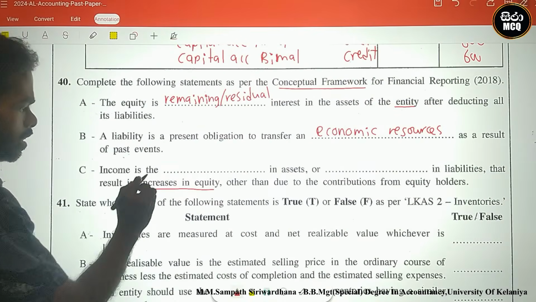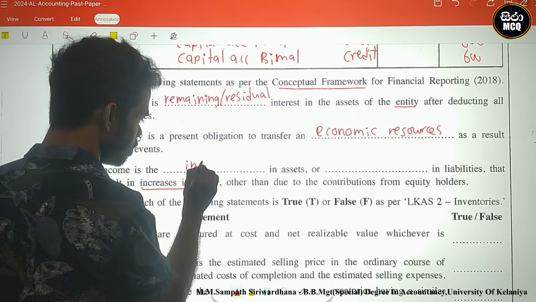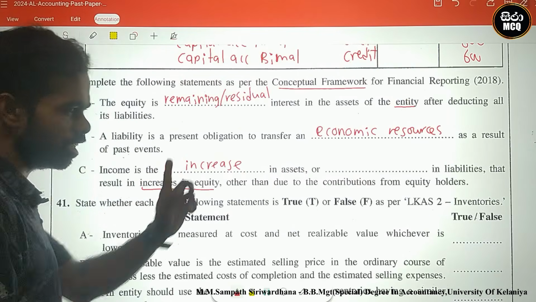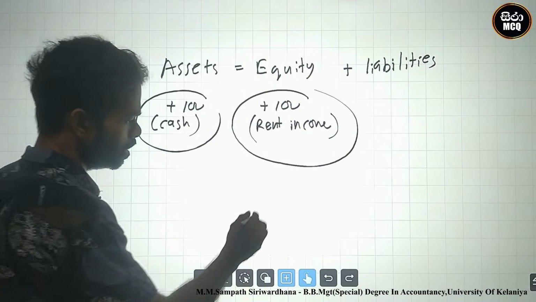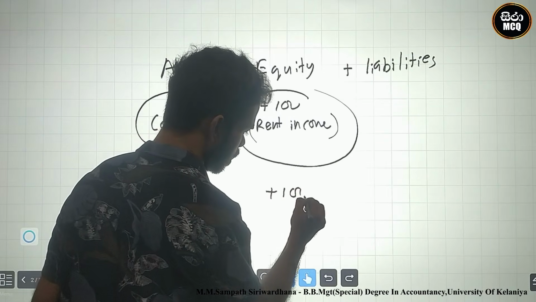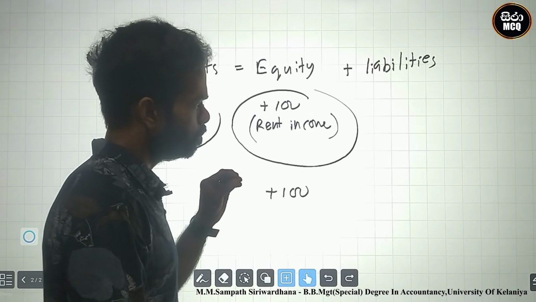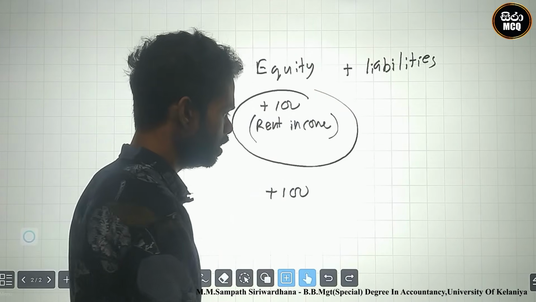One answer is an increase in assets. The second one: there are some incomes generated where there is 100 of income and the related liability is decreasing.